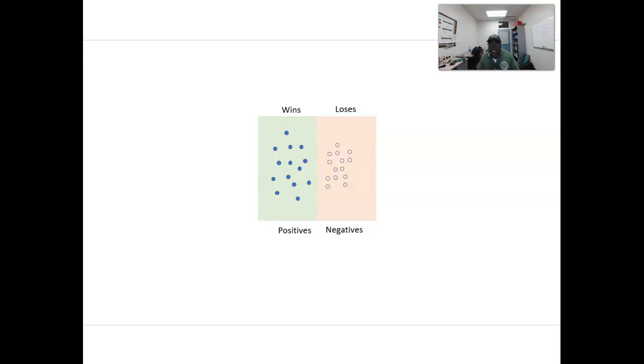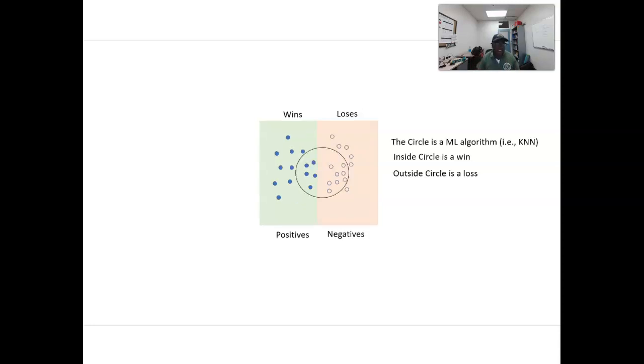It's nothing crazy. But what we're going to now do is implement some machine learning algorithm that classifies what's going on here. Mind you, when I say positive, negatives, or wins and losses, this is the truth. These are the true values. There's nothing being predicted or estimated here. What I'm going to show in the next slide is I'm going to try to predict. So watch and pay close attention. Let's go ahead and predict.